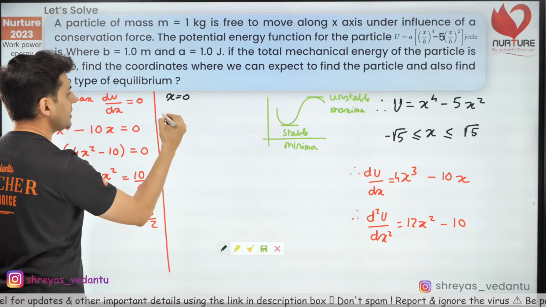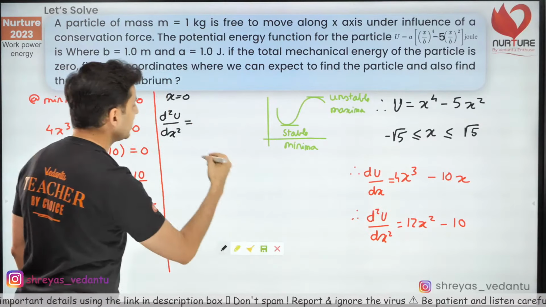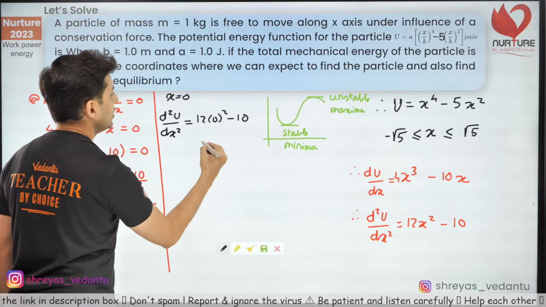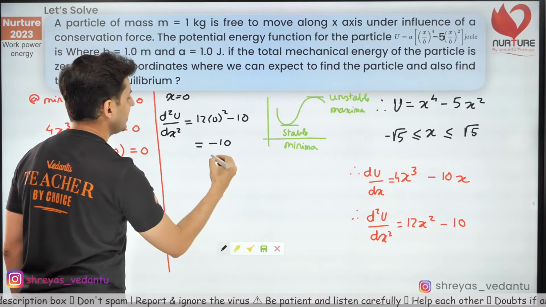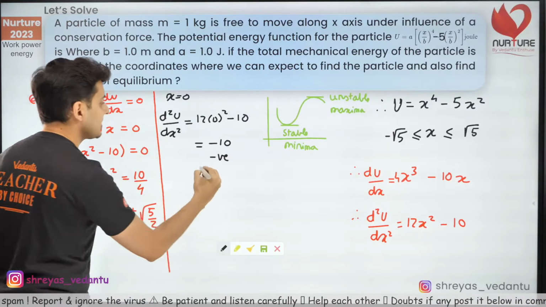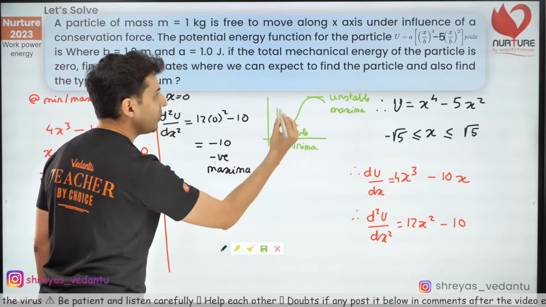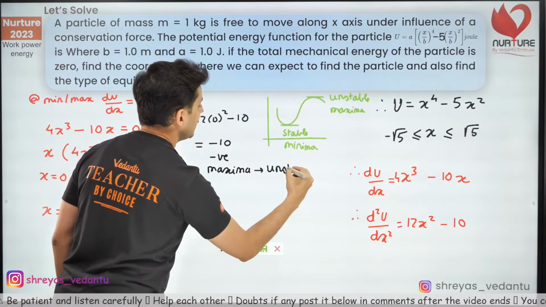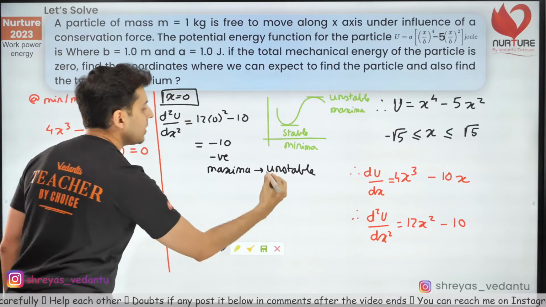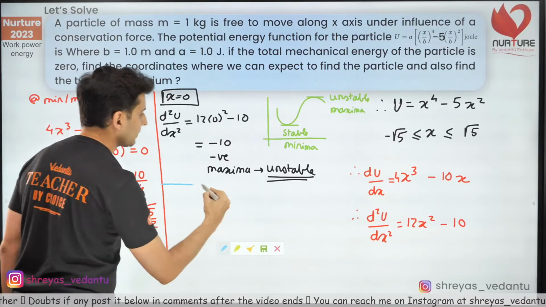So for x equals 0, d square u by dx square will be, just substitute x as 0, 12 into 0 square minus 10. So that's going to be minus 10, which is negative. That negative means maxima, and maxima immediately means what? Unstable equilibrium. So at x equals 0, you have unstable equilibrium. That's the first thing that we got.